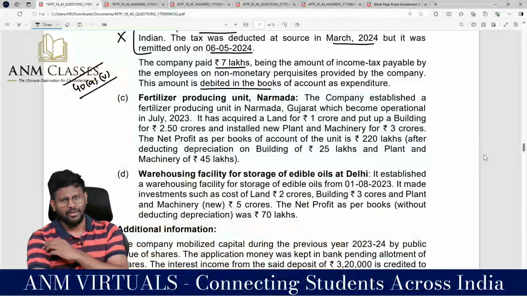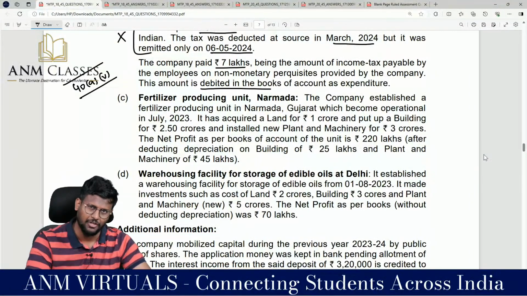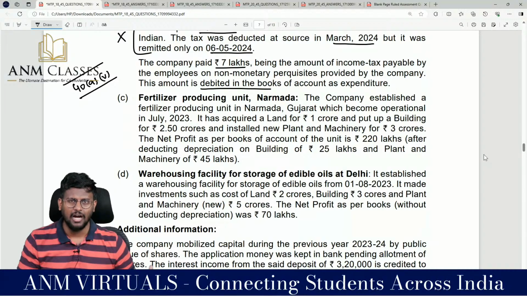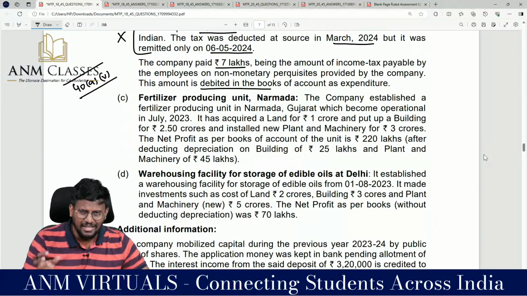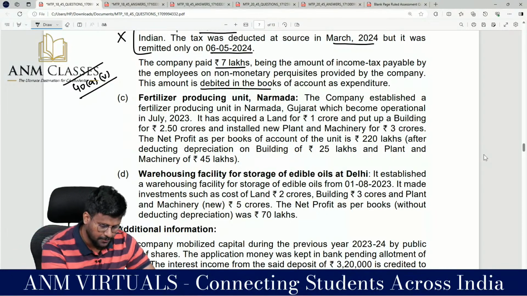Good. This is a very normal question. If you are thorough with profits and gains of business or profession, a 14 mark question is a gift. But since the question is talking about 3-4 businesses, we may have a mental aversion about how to face this question. Since it is there in mock 1, the same may be lifted for the examination. Maybe. Why take a risk? We will be clear with those concepts.